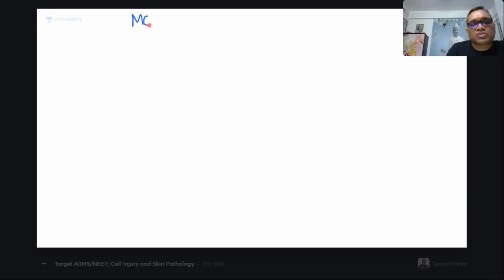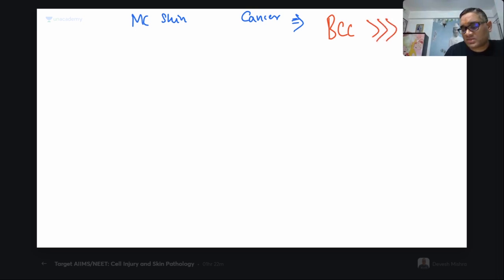Can you tell me what is the most common skin cancer? One of the very frequently asked questions in NEET PG exam. Very frequently, basal cell carcinoma is much commoner than squamous cell cancer. So now I understood basal cell carcinoma is the most common skin cancer.